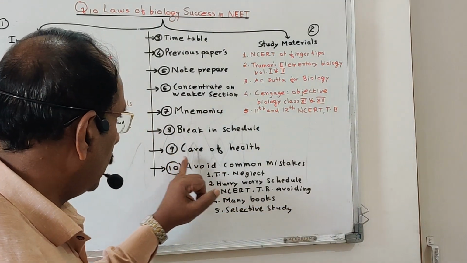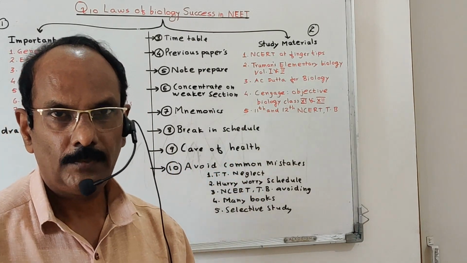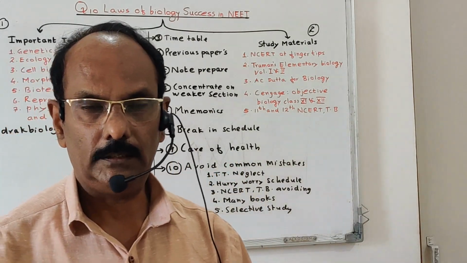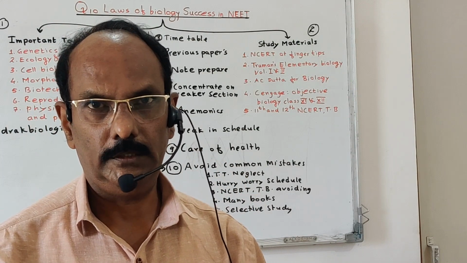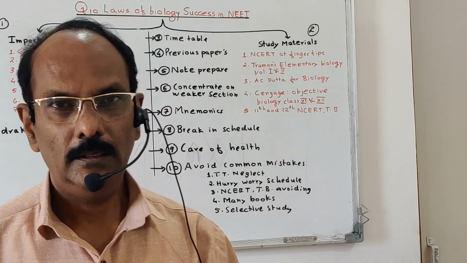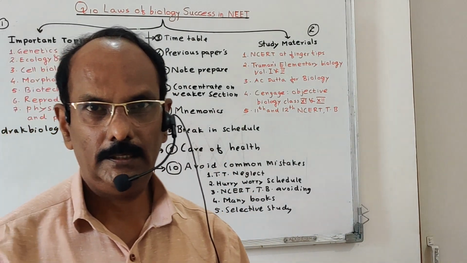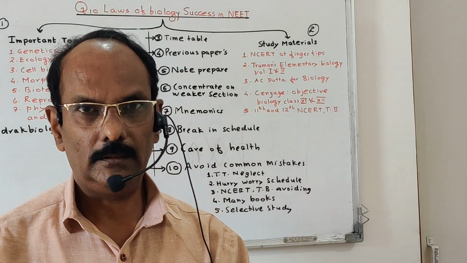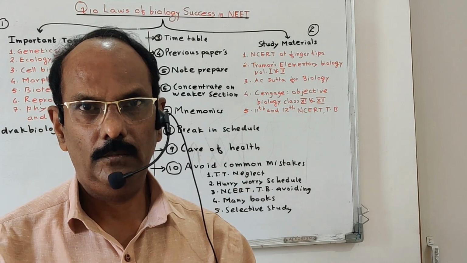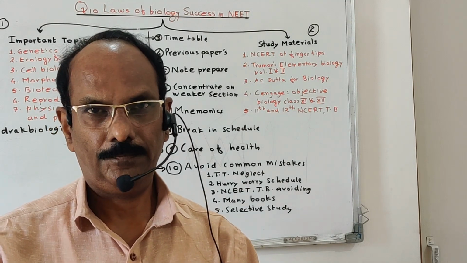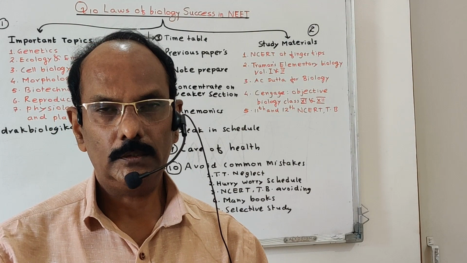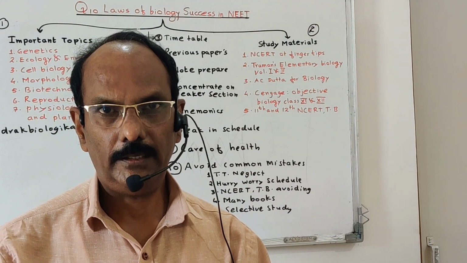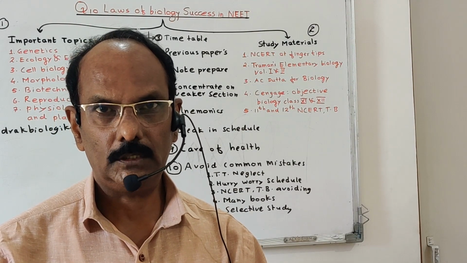Okay, next, care of the health. Health is very important. In my view, health is wealth, and wealth is marks in biology. It is not written anywhere; I prepared it myself. Health is wealth, and wealth is marks in biology. If you have good health, you can read well and study well, and that will reflect in the marks. Good health means not eating junk food or fatty foods, and spicy foods must be avoided.